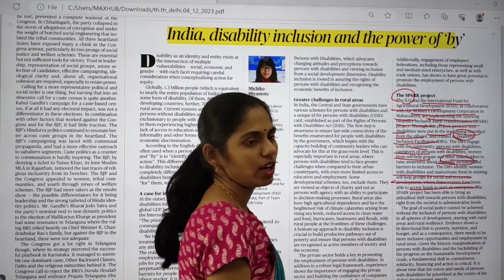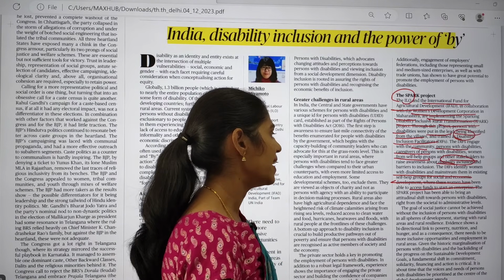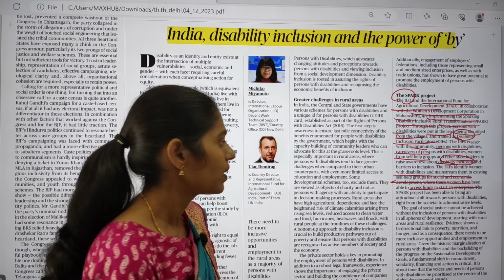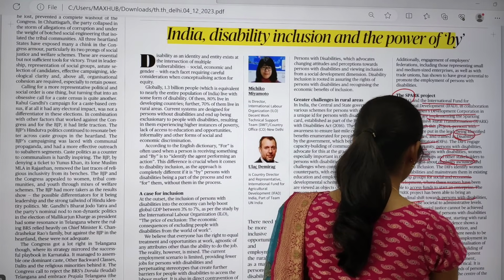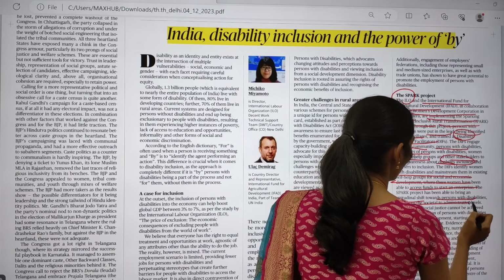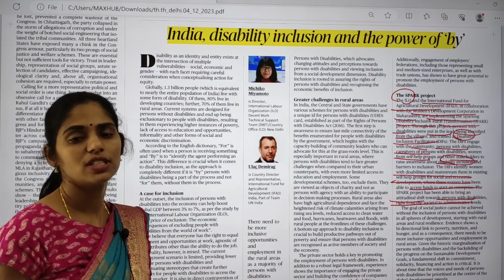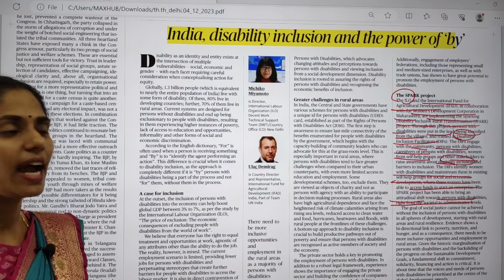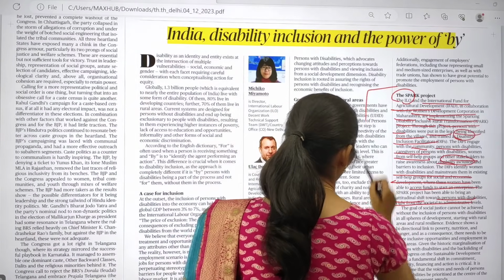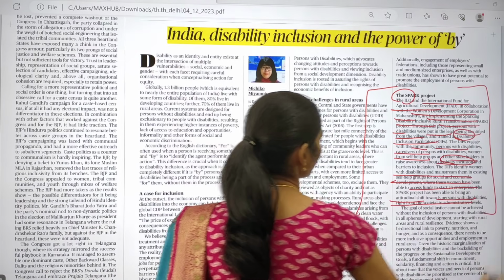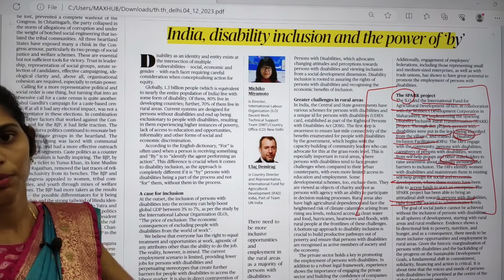Under this project they will be getting funds to start an enterprise, and this project will bring an attitudinal shift towards persons with disabilities, right from societal to administrative levels. So from society levels they will be entering into administrative levels. This is the idea behind the Spark project. So this is very important. Whenever you are writing any answer regarding persons with disabilities, try to incorporate this Spark project as well.